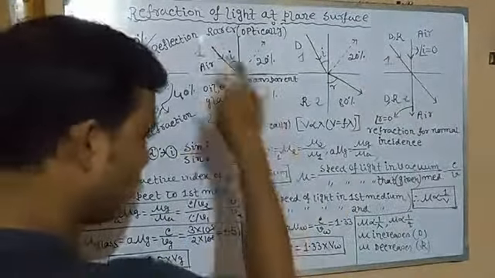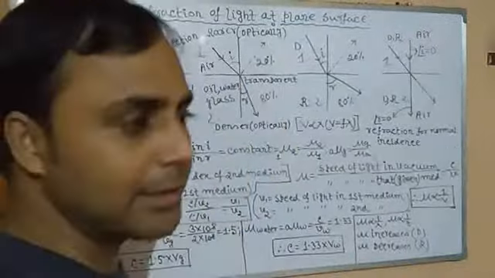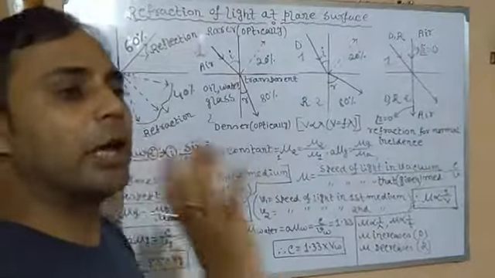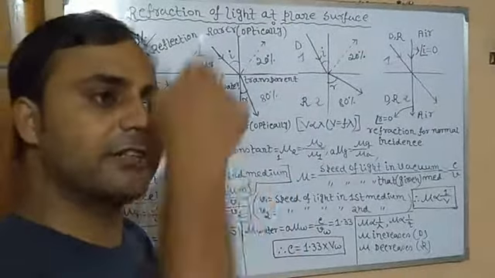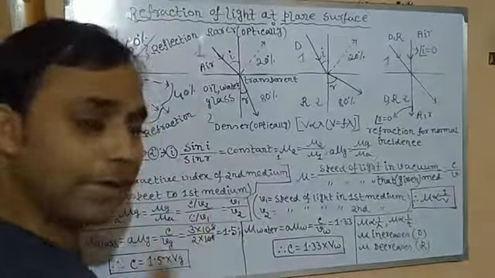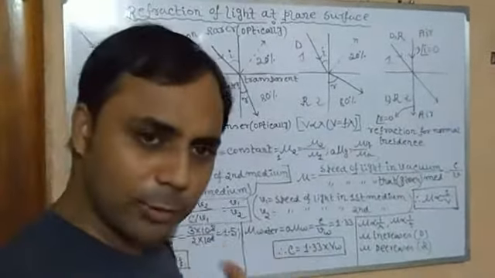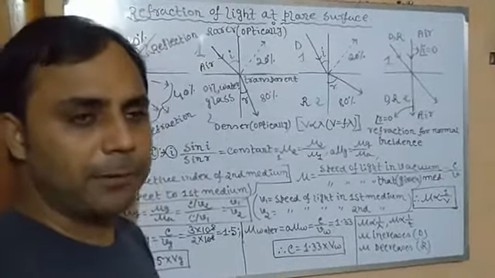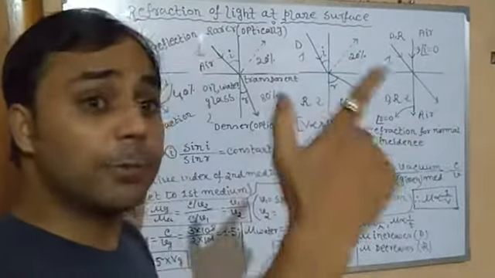Number 1, mu 2 by mu 1, refractive index of second medium with respect to first medium, equals sine of angle of incidence in the first medium divided by sine of angle of refraction in the second medium. Number 2, again mu 2 by mu 1 equals velocity of light in first medium divided by velocity of light in the second medium, V1 by V2.